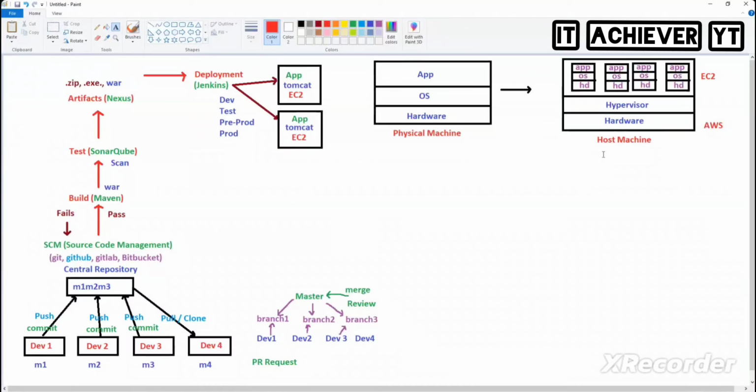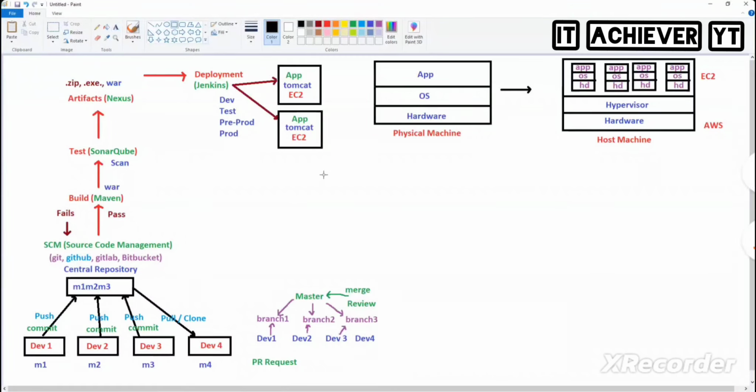In AWS, what did we learn? We have learned till EC2, or not? That means you are deploying the applications inside the EC2 instance. EC2, that's a virtualization topic or not? What is virtualization? In one host machine, you can create virtual machines. In one physical machine, you install virtualization, and on top of it you create the virtual machines. Now we got another technology on top of it. You know what that technology is?